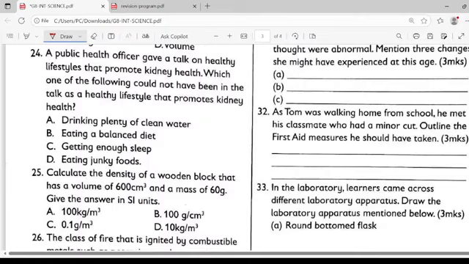Drinking plenty of clean water, that is very recommendable. Eating a balanced diet, very true. Getting enough sleep, yes. Eating junky foods, no, no. Don't eat junky foods. So the odd one out there is D for dog.